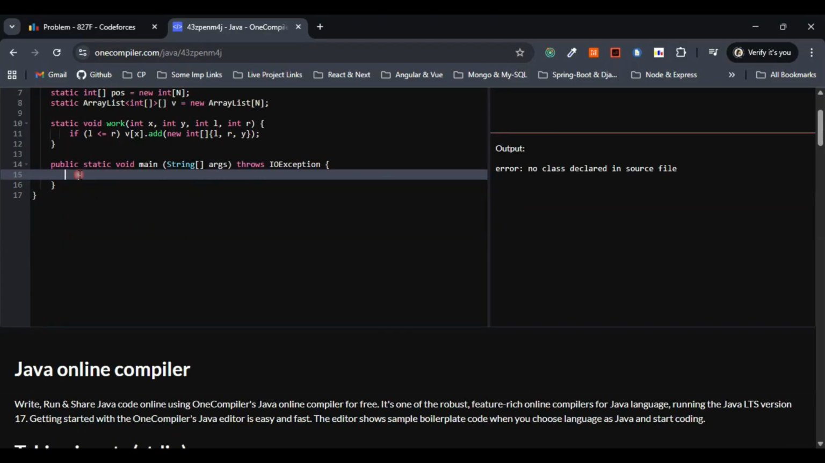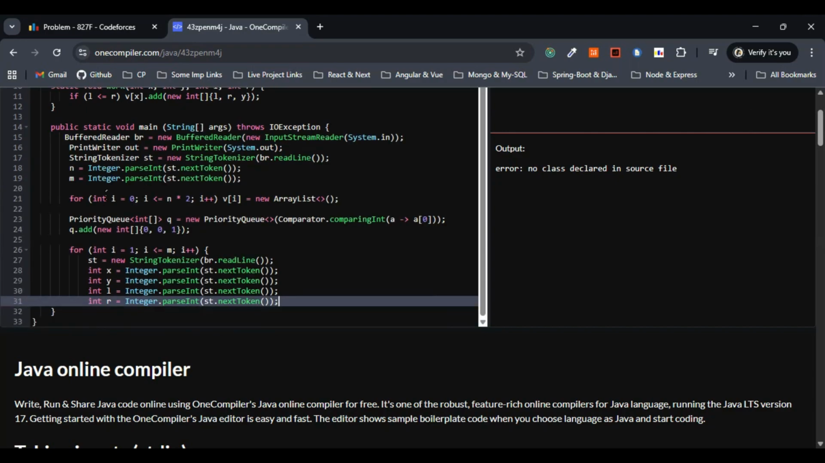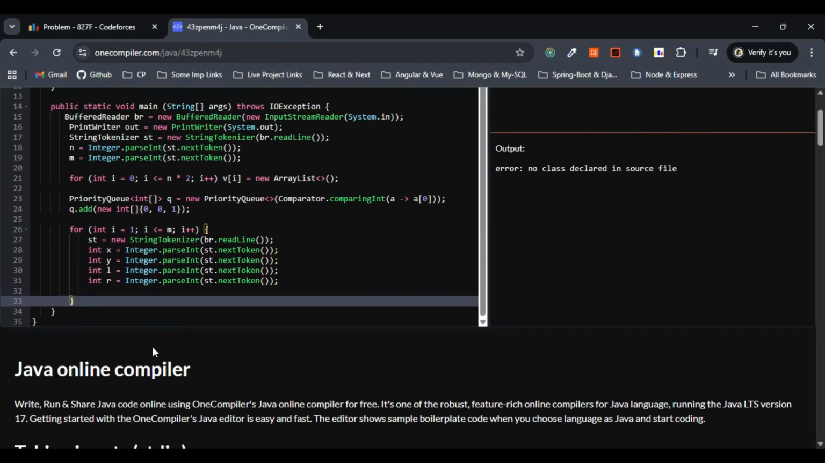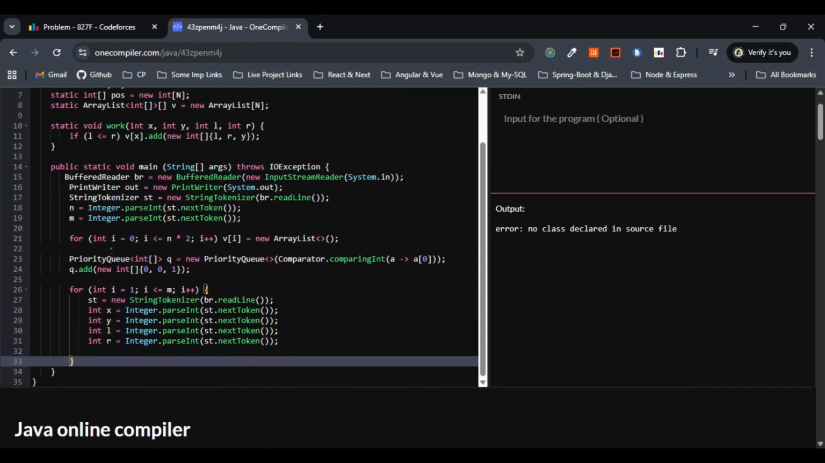Let me copy paste this one. It's just input output related things. Then we can type the main logic, so this is purely related to input output. BufferedReader is the fast input. Let me explain this one very quickly. This is the fast output PrintWriter, and StringTokenizer